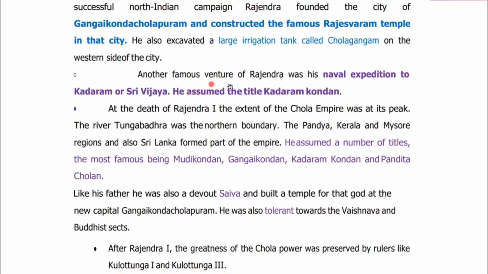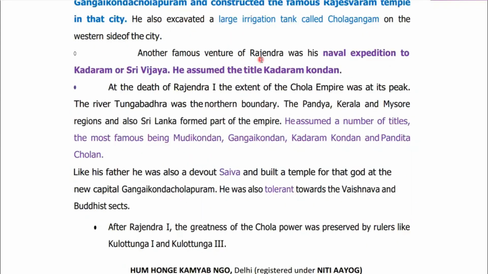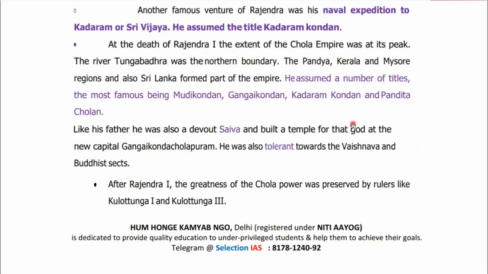At the same time, they were very famous for their naval expeditions. Rajendra I sent his naval expeditions to Kadaram or Srivijaya, currently Indonesia. He assumed the title of Kadaram Kondan. Also, like his father, he assumed a number of titles, the most famous being Mudikondan, Gangaikondan, Kadaram Kondan, and Pandita Cholan. He was also a follower of Saivism, but at the same time he was tolerant towards Vaishnavism and Buddhism also.